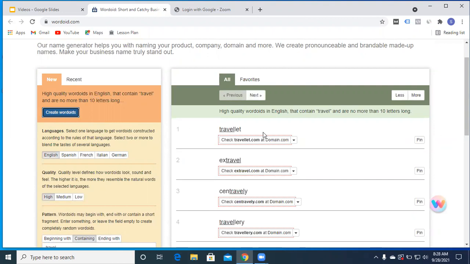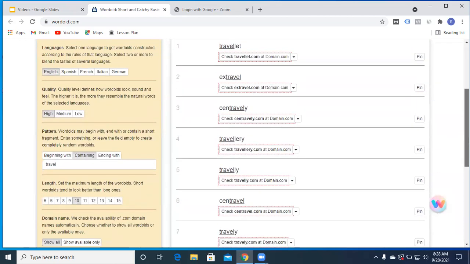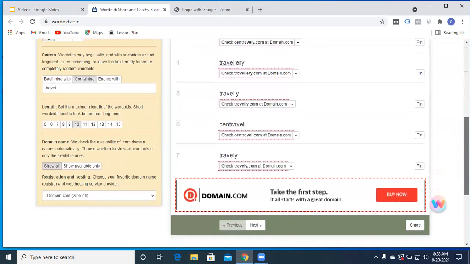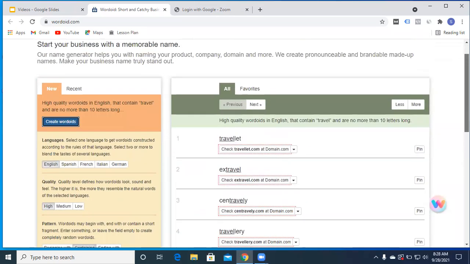And we can find Travelet, Xtravel. Again a list of sites, Centra, Valley, Travelry. We get n number of options again for our specific niche keyword, that is travel. Good. So Wordoid is again a very good platform which you can try out.